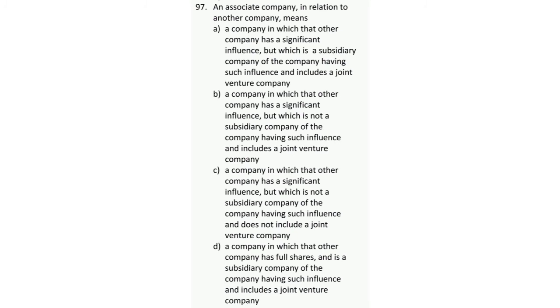Our next question is a definition based question, which is from the Companies Act 2013, and it is the definition of an associate company in relation to another company. The answer to this question is option number B, that is a company in which that other company has a significant influence but which is not a subsidiary company of the company having such influence and includes a joint venture company. And this answer has been mentioned in section 2 subsection 6 of the Companies Act 2013. So if you have read the bare act of this law, then you can definitely answer this question easily.